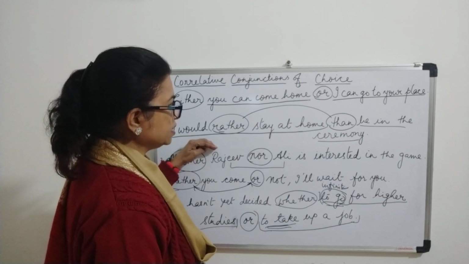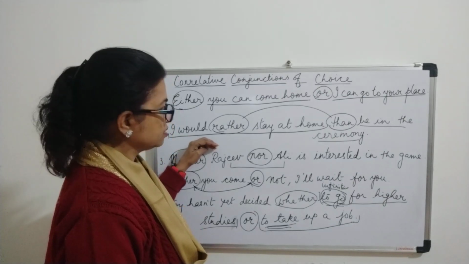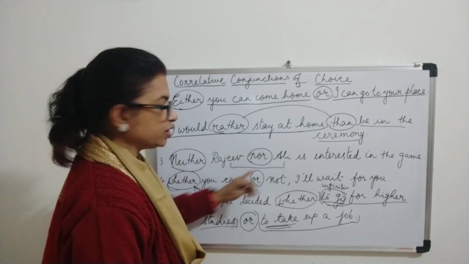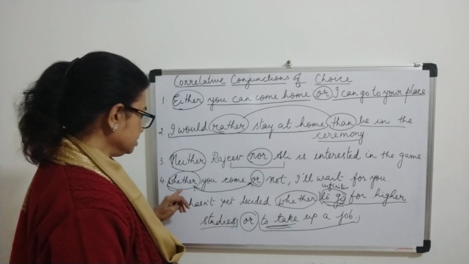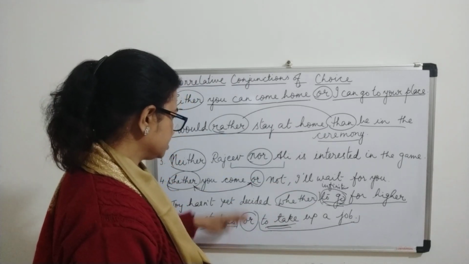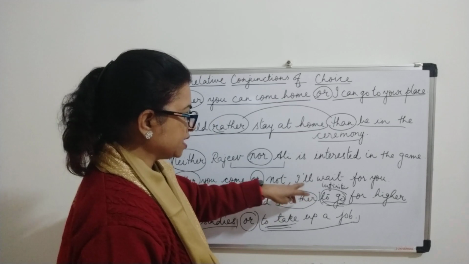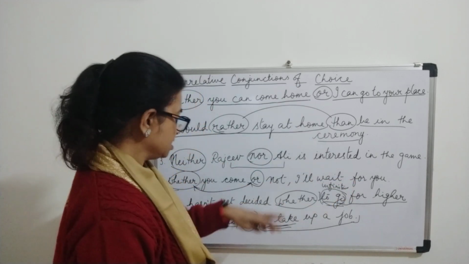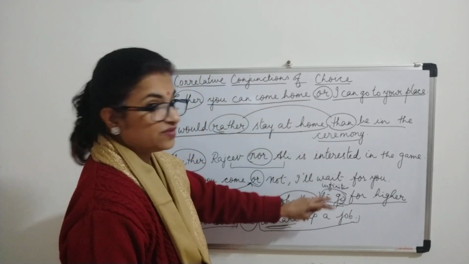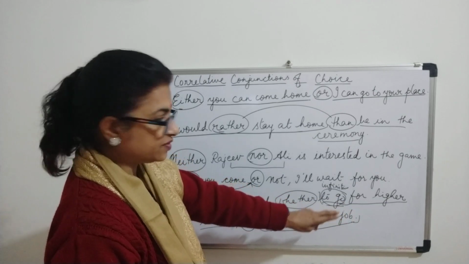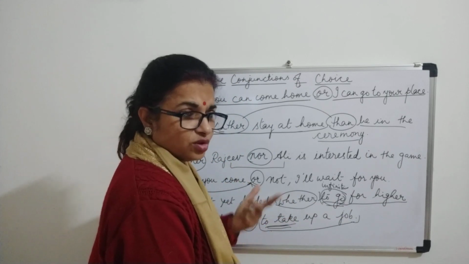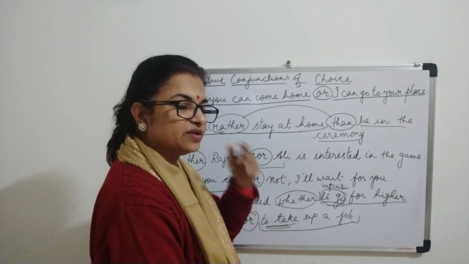Now here they are again joining phrases. Okay, but they are verb phrases. Now here, neither Rajiv nor Ali, they are joining two nouns. And here again they are joining phrases, not a complete sentence. A phrase and a complete one. I'll wait for you, this is a complete sentence, and a phrase. Now here, Joy hasn't yet decided whether to go. This is again joining two infinitive phrases. Why infinitive phrases? Because to go for higher studies, what? So it is incomplete. That is why we call it a phrase.